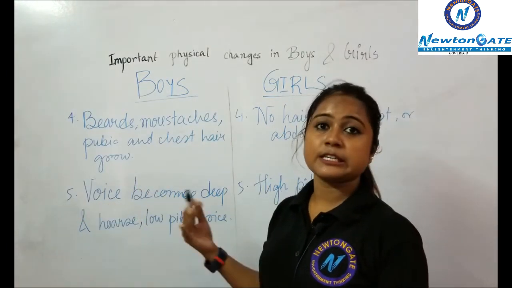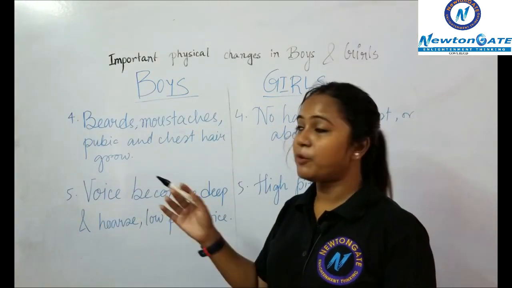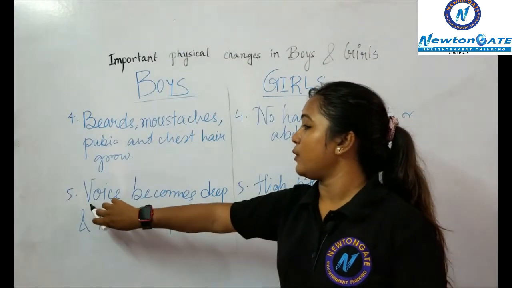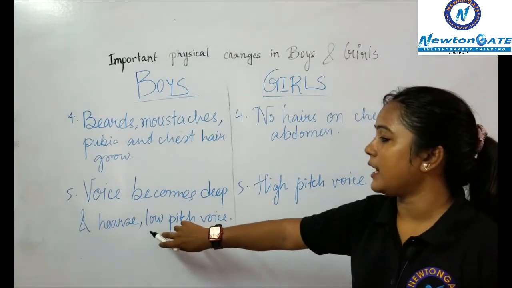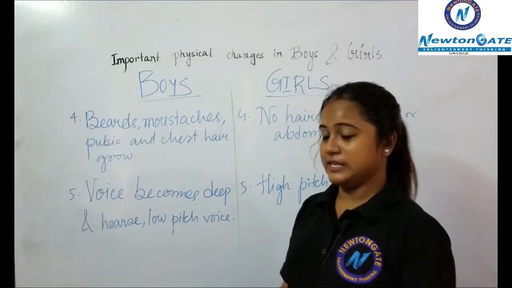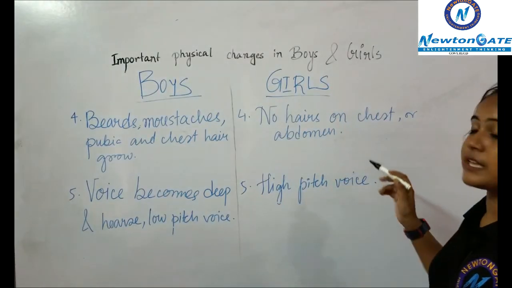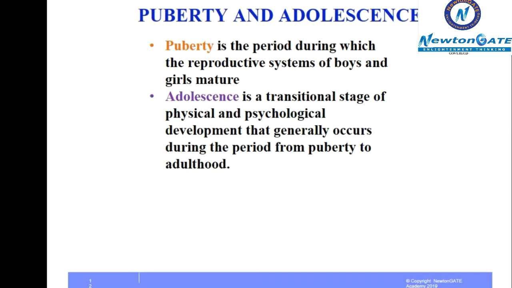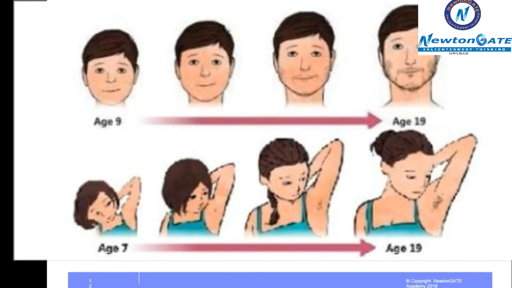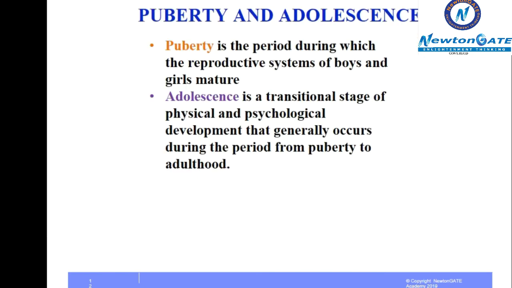And the voice change is an important point in case of puberty. The voice becomes deep, hoarse and low pitched in boys and high pitched in girls. So now the most important part, that is puberty and adolescence. Puberty is the period during which the reproductive systems of boys and girls mature. Adolescence is the transitional state of physical and psychological development that generally occurs during the period from puberty to adulthood.